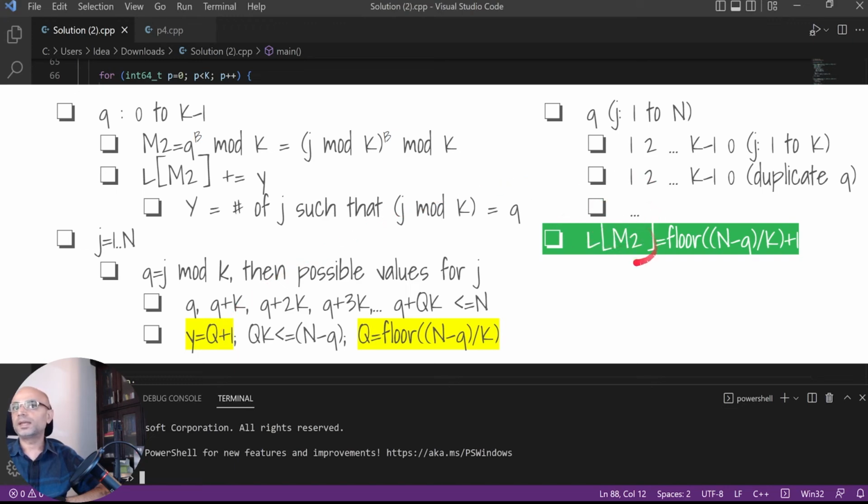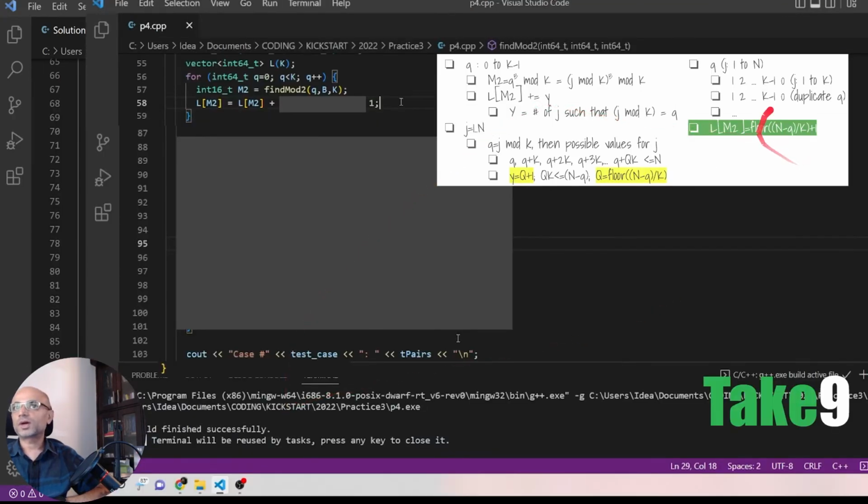So while incrementing L of m2, we need to use floor of n minus q by k, plus 1. If you convert this to code, that is the value we use here.